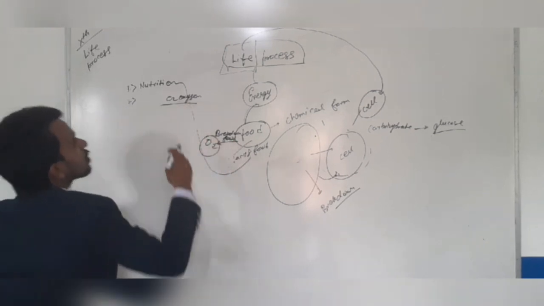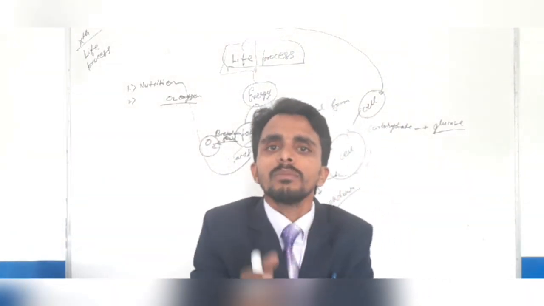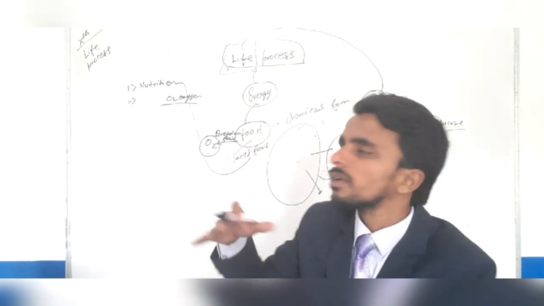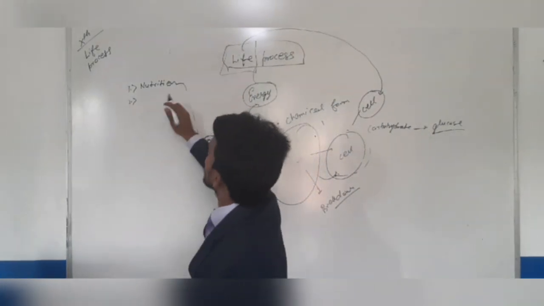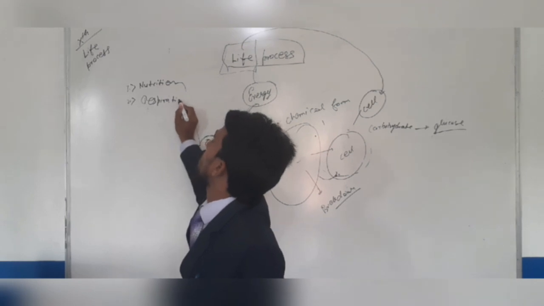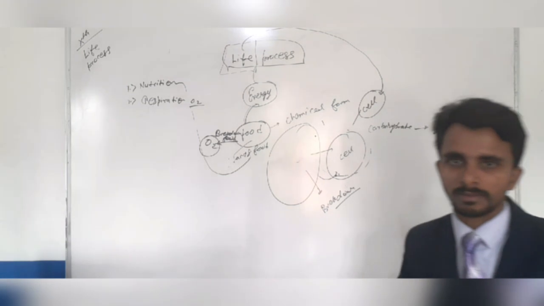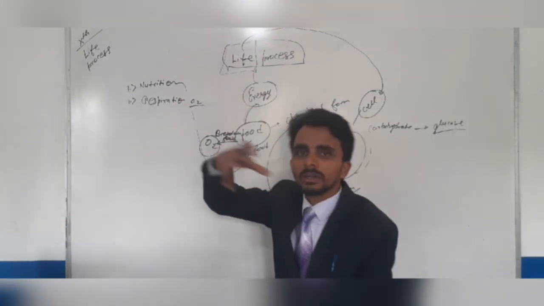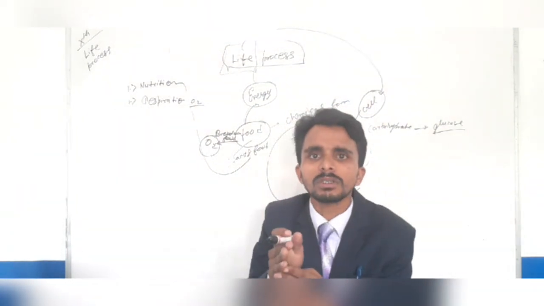So for obtaining oxygen to break down food, we must have a system, and that is called respiration. Respiration is the process of obtaining oxygen, right? So nutrition is to obtain food, and respiration is to break it down in the presence of oxygen.